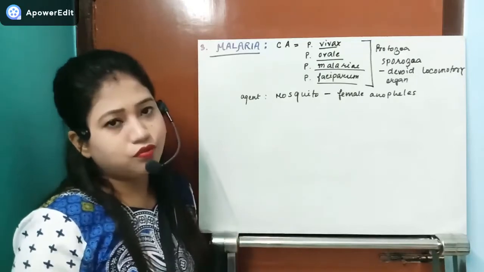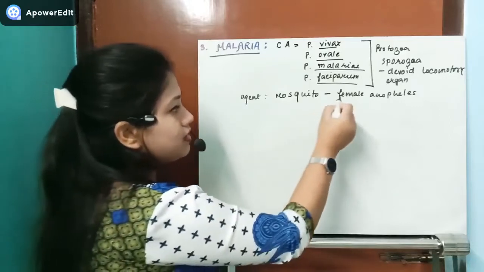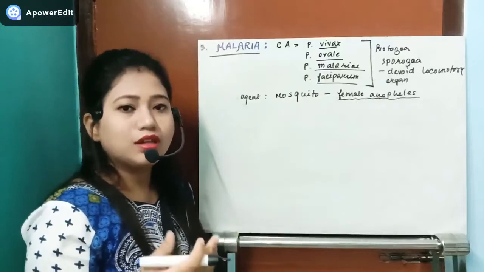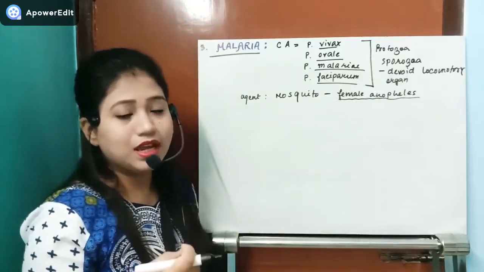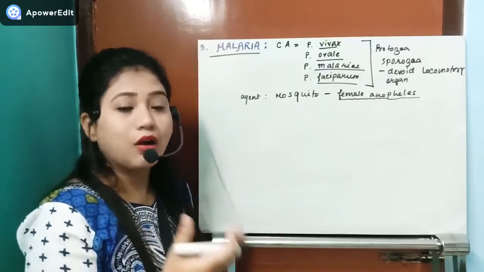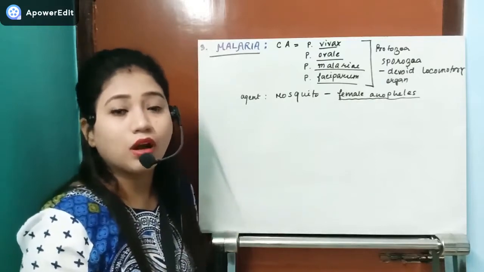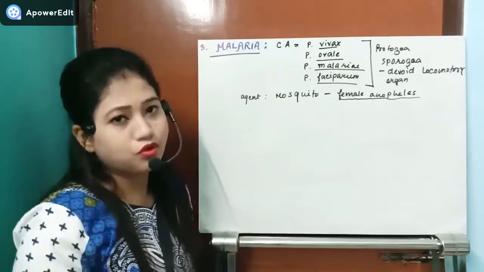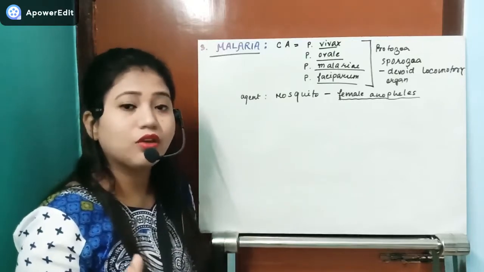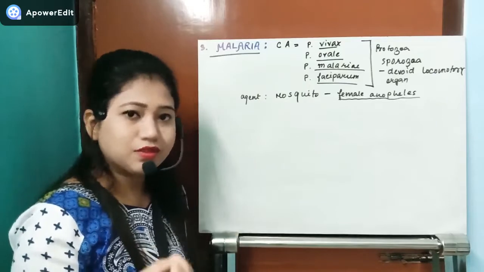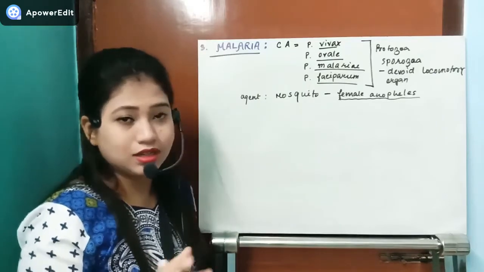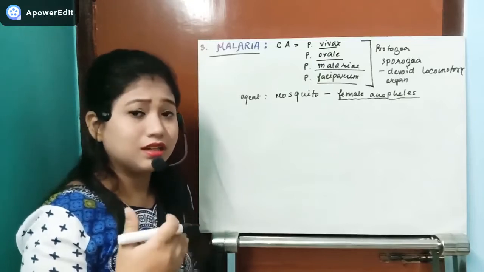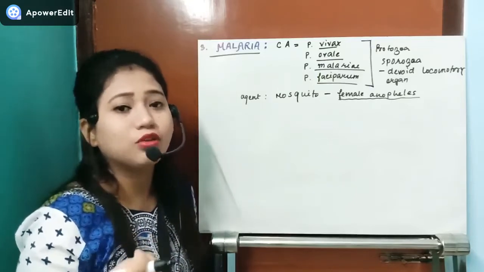Now one thing we also have to know: when the female mosquito sucks blood, we know that a characteristic of blood is that whenever it comes out of the blood vessel, it starts to coagulate. If it coagulates, then the female Anopheles mosquito cannot suck the blood, and even if somehow it sucks in that time period, inside its body, inside its GI tract, it starts to coagulate.